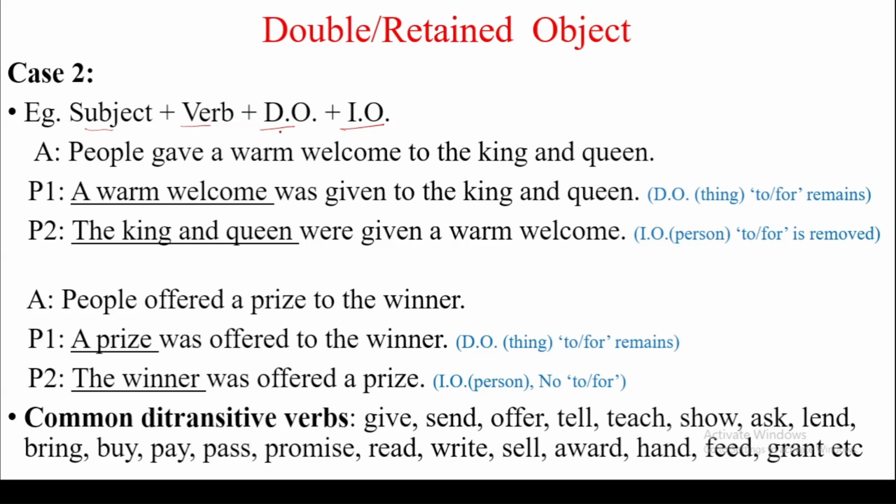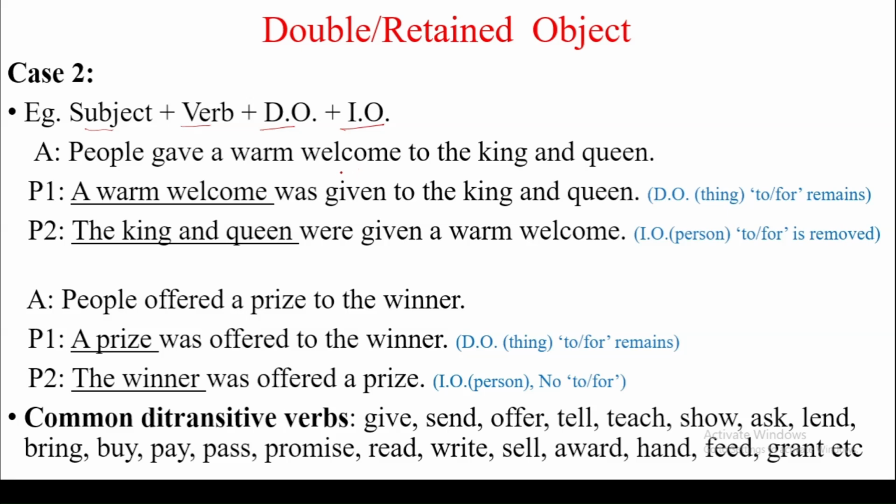Now we have a little reverse, that is subject plus verb plus direct object plus indirect object. So how do we change such a sentence into passive form? Look at this example. People gave a warm welcome to the king and queen.